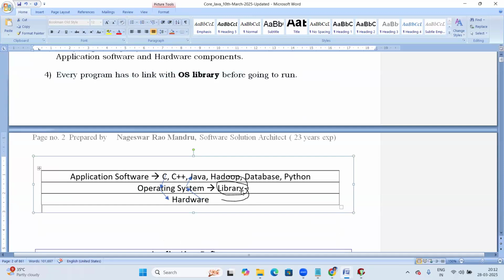Suppose if it is a C program exe file, at the time of creation of... one second. Hello. Yeah. Tomorrow morning 11, okay, sir. Okay, sir. Yeah, thank you, sir. Thank you, sir. I am in the office, I will share it as soon as I arrive. I will share it with you by 8 in the morning. Right, sir.